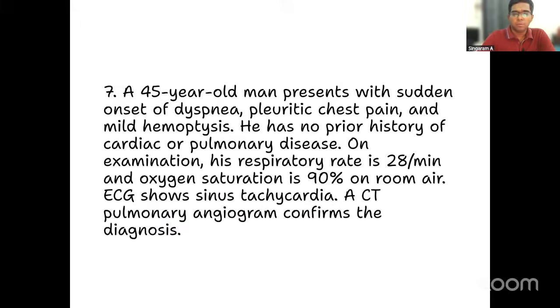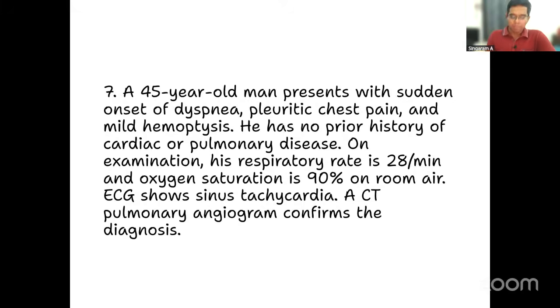A 45-year-old man presents with a sudden onset of dyspnea, pleuritic chest pain, and mild hemoptysis. He has no prior history of cardiac or pulmonary disease. On examination, the respiratory rate is 28 per minute and oxygen saturation is 90% on room air. ECG shows sinus tachycardia. A CT pulmonary angiogram confirms the diagnosis, right?